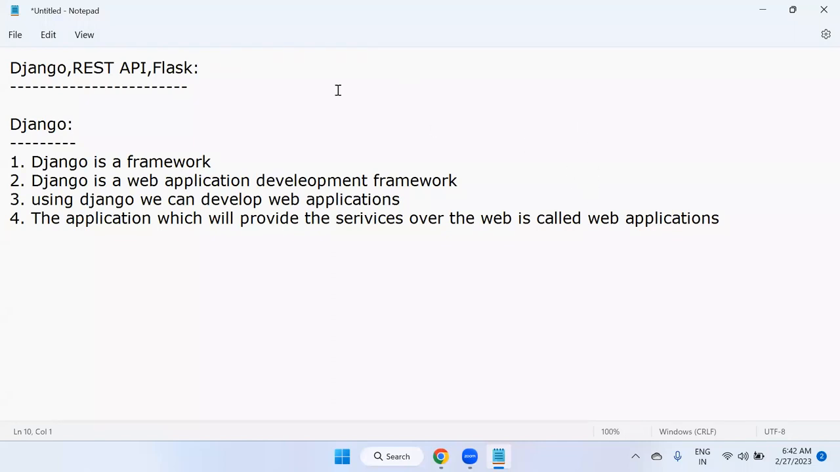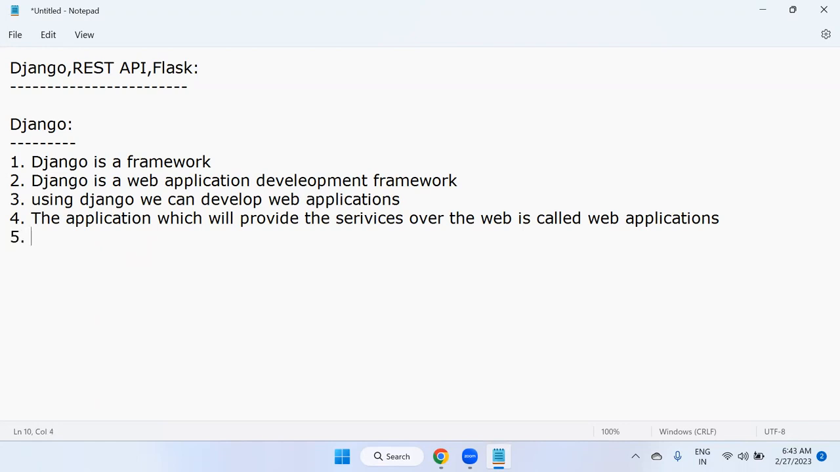Yes, in our daily life, we use a lot of web applications for getting services online. If you want to order something, or purchase something, or do any banking transactions, all of these are web applications. Once a web application is hosted onto the server, many people can access it by typing the web address in the URL window of the browser. So the application which provides services over the web is called a web application.